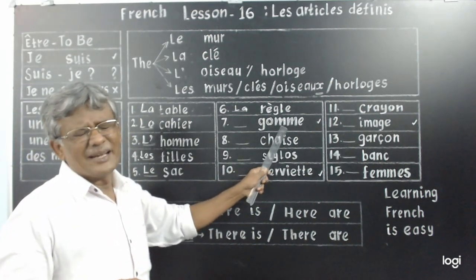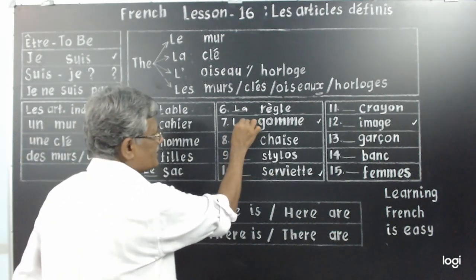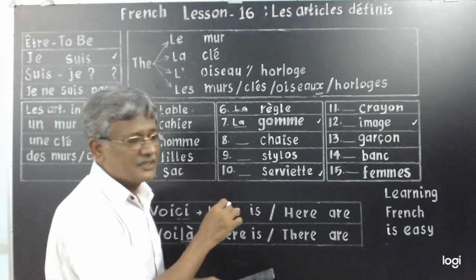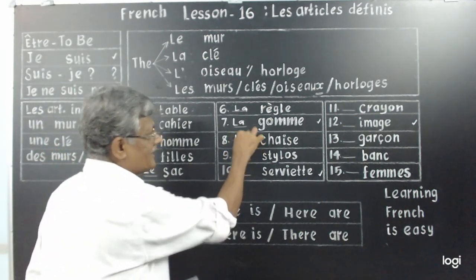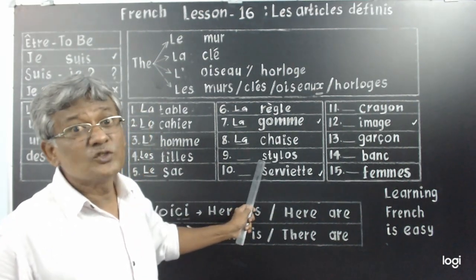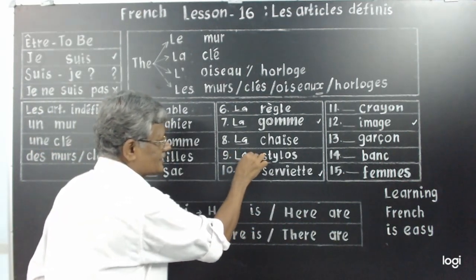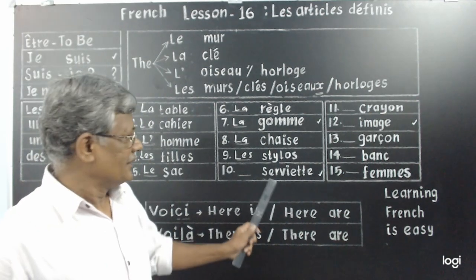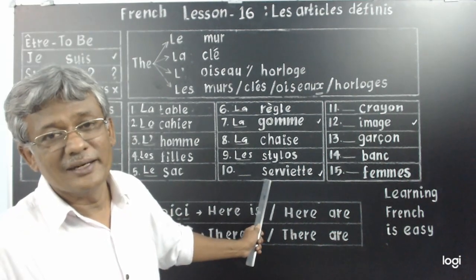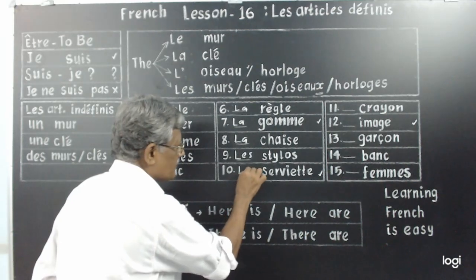feminine singular, so la again. Chaise, you know it is feminine singular, la. Then stylos, masculine plural, right? L-E-S. Masculine plural. Sac à dos, school bag. Feminine singular. Ending in E. Feminine singular. So la.